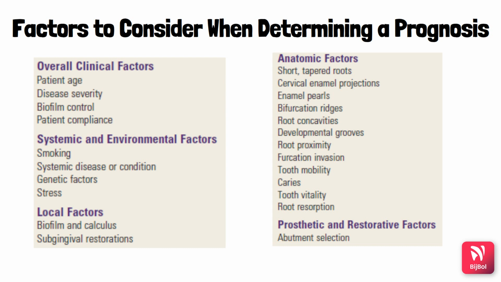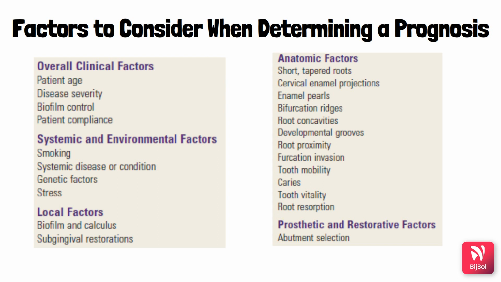Next is anatomic factors: short tapered roots, cervical enamel projections, enamel pearls, bifurcation ridges, root concavities, developmental grooves, root proximity, furcation invasion, tooth mobility, caries, tooth vitality, root resorption, and we also need to observe the prosthetic and the restorative factors.